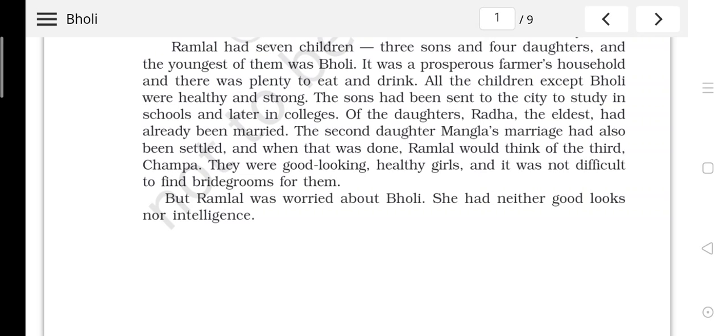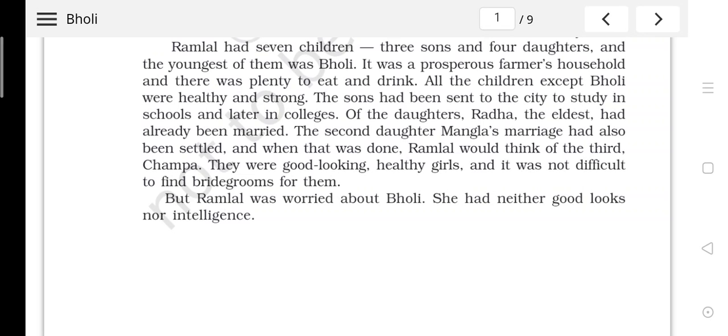Ramlal had 7 children, 3 sons and 4 daughters, and the youngest of them was Bholi. That means out of the 7 siblings, Bholi was the youngest one. It was a prosperous farmer's household and there was plenty to eat and drink.